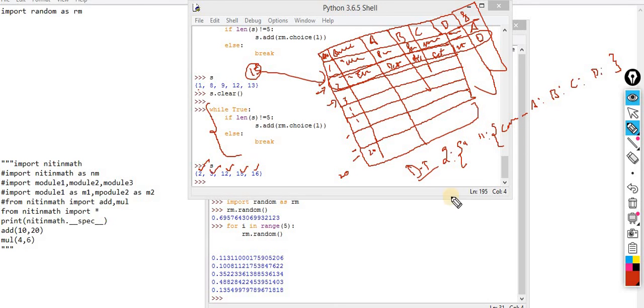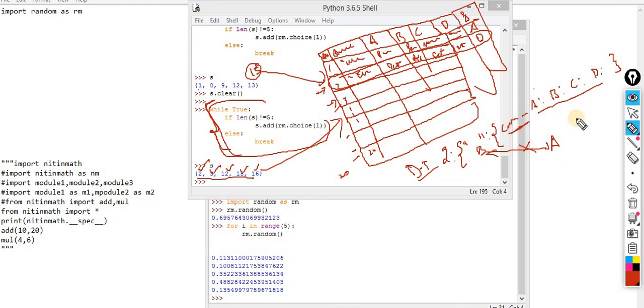So this is your problem statement. I gave you the simple solution for one problem statement, picking out the random value, and I showed you how you can check the random value. After that, whenever you get this set, according to this set you are supposed to pick the data from these files, convert that data into dictionary format, display the question and the multiple options on the screen, and ask for the option from the user. If the user enters A and the correct answer is, let's suppose, B, then these are the wrong options.